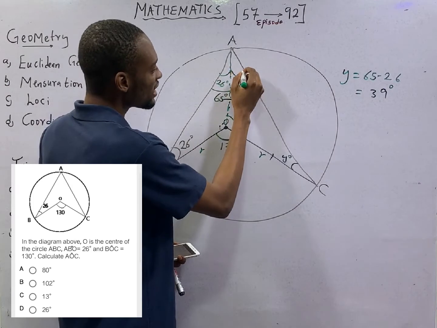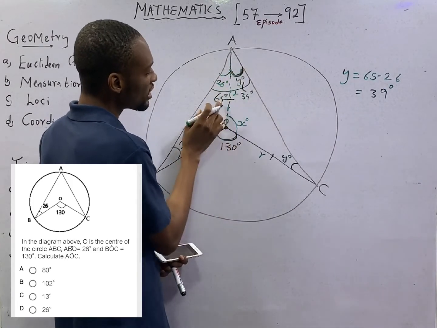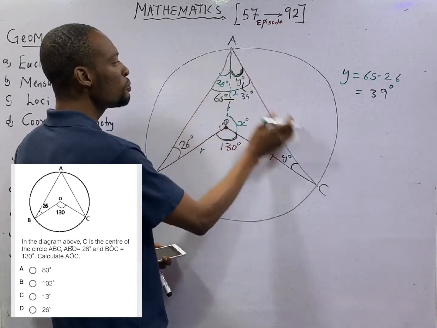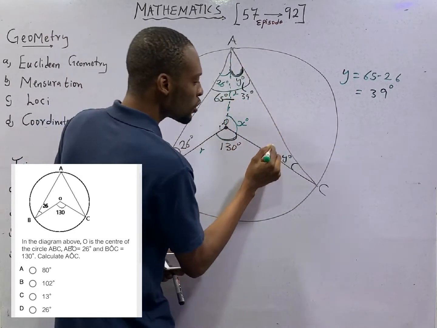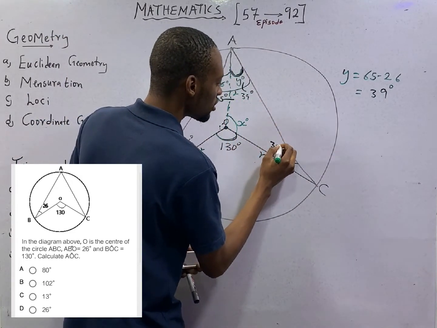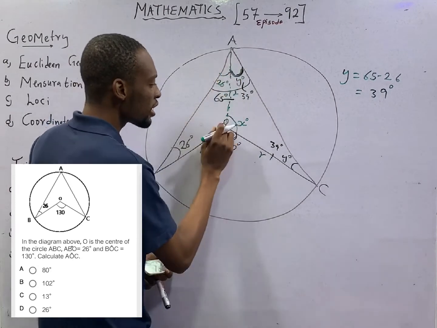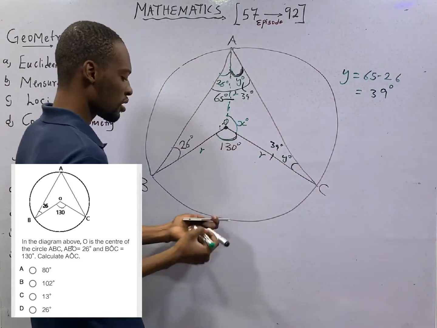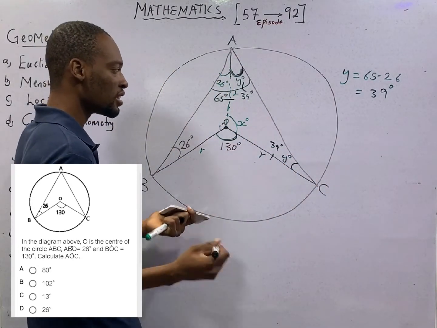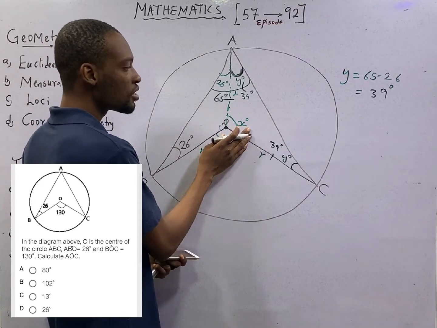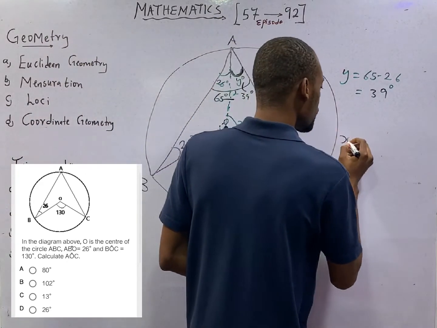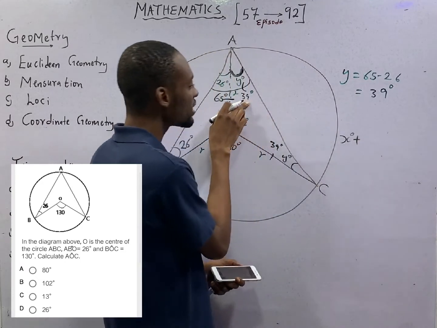If here is 39 degrees, and we know that the two sides are equal and the two base angles are equal, here will also be 39 degrees. And this is a triangle. The sum of angles in a triangle is 180 degrees. So the x degrees which we are looking for plus this 39 degrees,